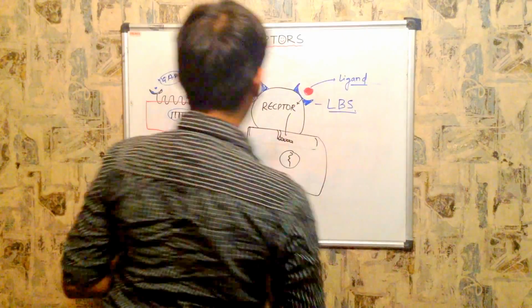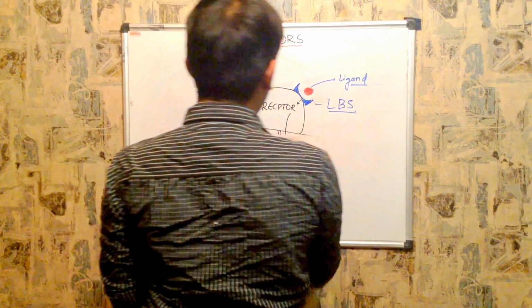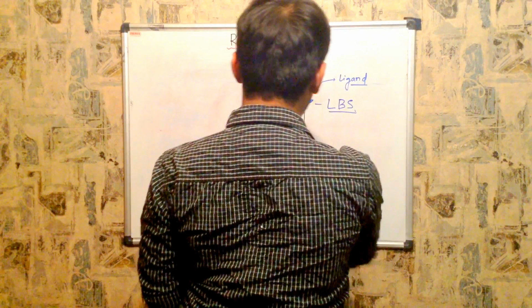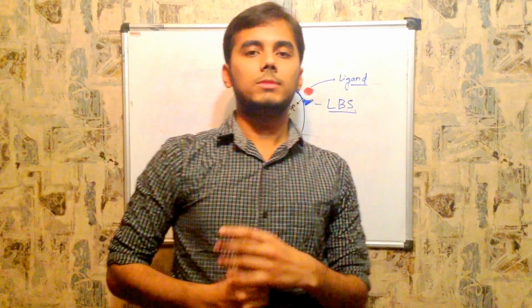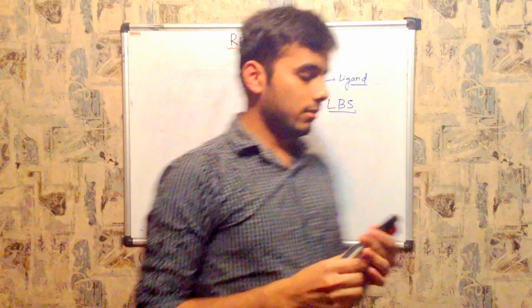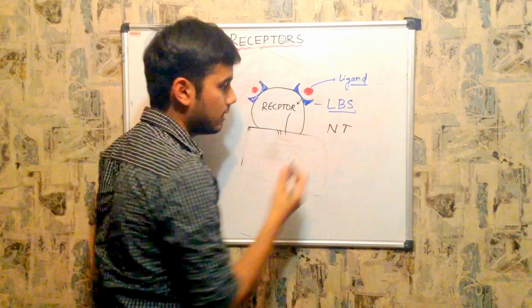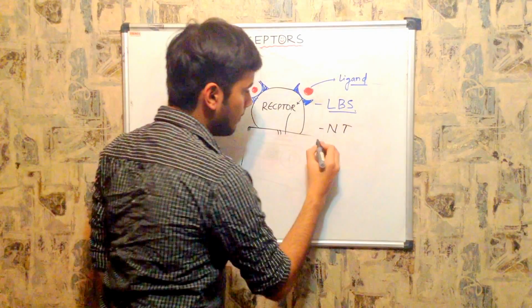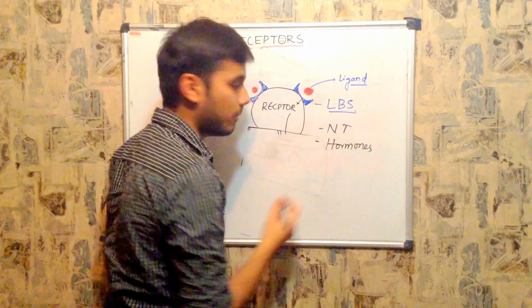So coming back to the general discussion, as I told you, there are different types of ligands. Neurotransmitters are one type of ligand. Hormones are one type of ligand.